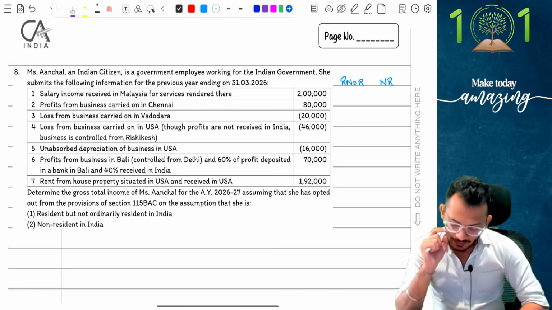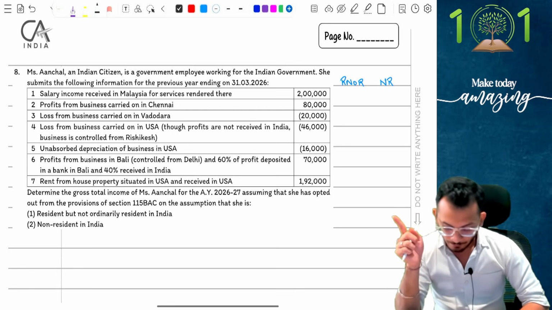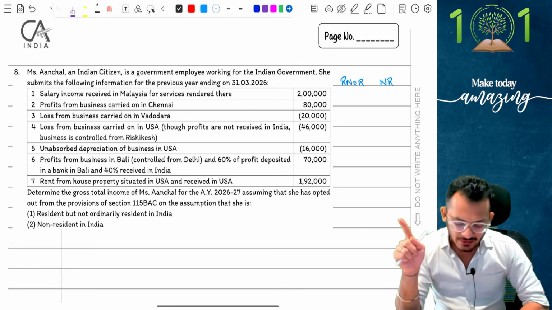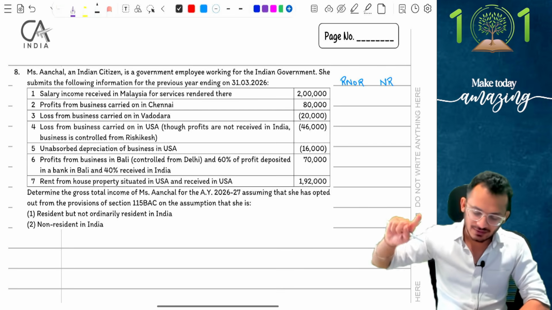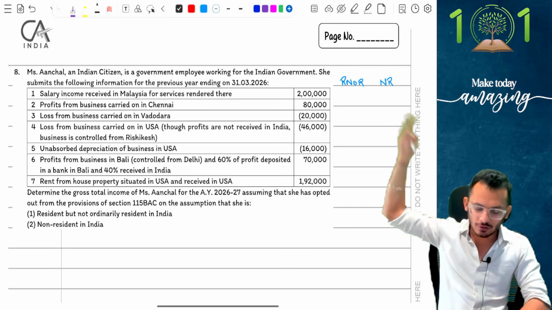First one says, the person is opting out of default tax regime. Good. Second, salary income received in Malaysia for services rendered there. People, salary is received in Malaysia, services are also rendered there.